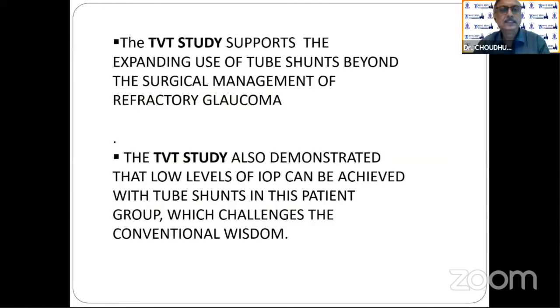For the patient. Coming to the TVT study, it supports the expanding use of tube shunts beyond the surgical management of refractory glaucoma. The TVT study also demonstrated that low levels of IOP can be achieved with the tube shunts in this patient group, which challenges the conventional wisdom.